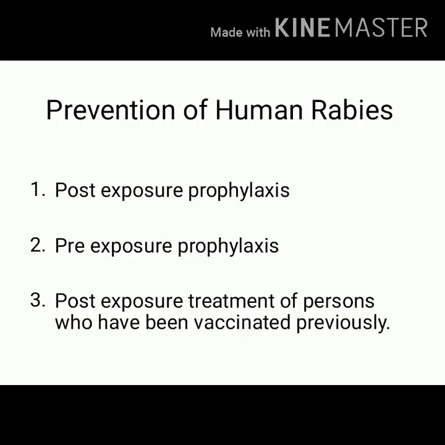There are three important criteria which are used for prevention. They include post-exposure prophylaxis, pre-exposure prophylaxis, and post-exposure treatment of those persons who have been vaccinated with rabies vaccine previously. So, I repeat: post-exposure prophylaxis, pre-exposure prophylaxis, and post-exposure treatment of persons who have been vaccinated previously.